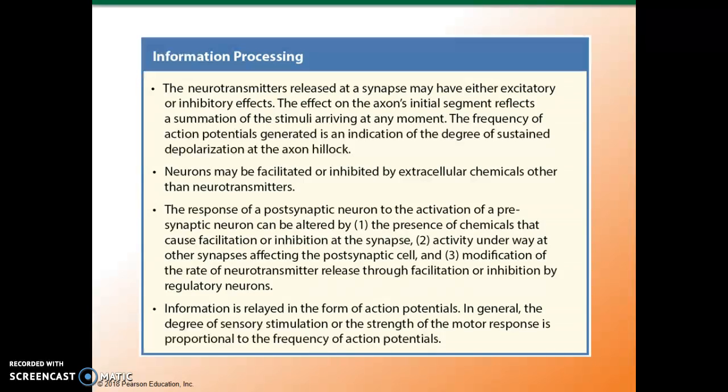The response of a postsynaptic neuron to the activation of a presynaptic neuron can be altered by: 1. The presence of chemicals that cause facilitation or inhibition at the synapse. 2. The activity underway at other synapses affecting the postsynaptic cell. And 3. Modification of the rate of neurotransmitter release through facilitation or inhibition by regulatory neurons.